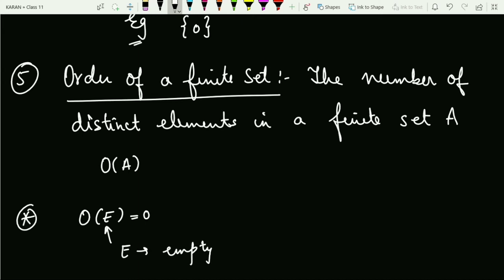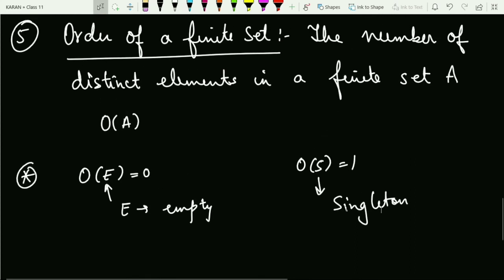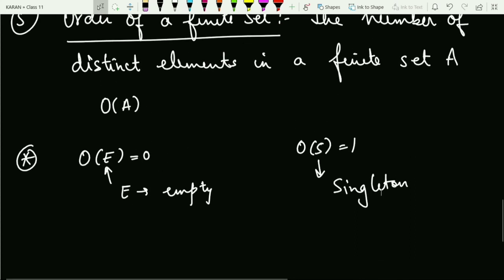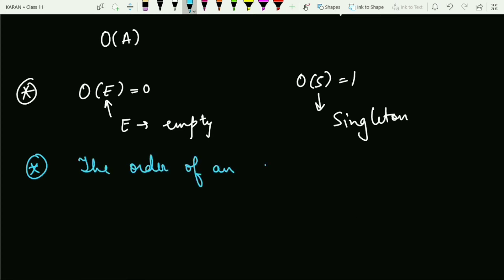Because there is no element. And similarly, if I say the order of any set is 1, what does it mean? That set is nothing but my singleton. So that is the order of a finite set. Now similarly, can you find out the order of an infinite set? It can never be found out. So let me add a remark here: the order of an infinite set is never defined. Fine with this? So order is never defined in this case.